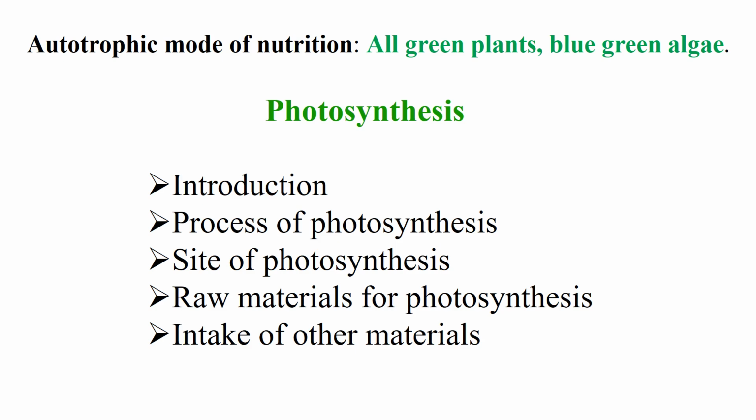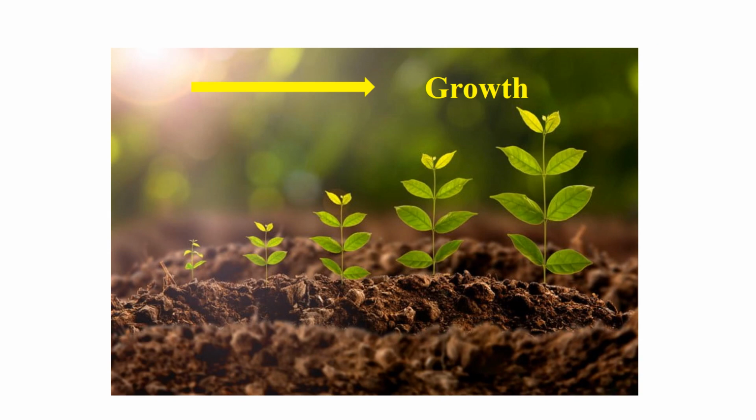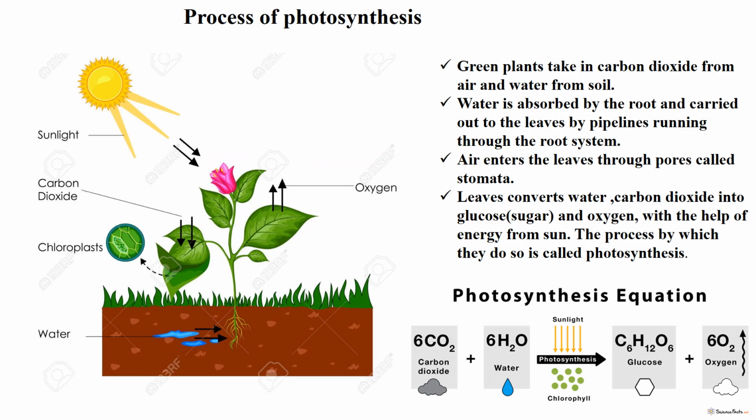Okay, students, just see this. First, in the picture you can see the growth of a plant. Plants need food for energy and growth, so without food they cannot grow properly. Green plants obtain food by the process of photosynthesis, as you know. Now you will see how the process of photosynthesis takes place step by step.